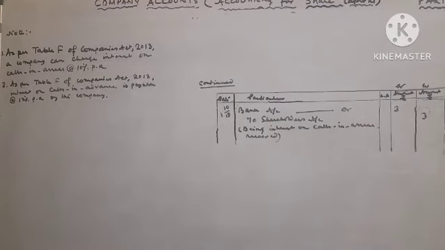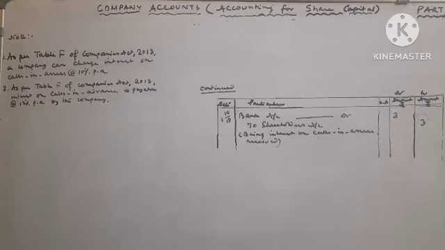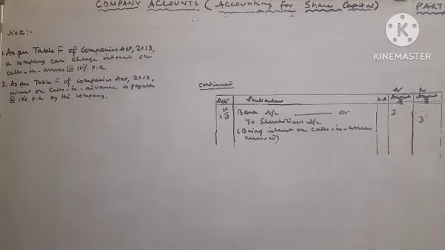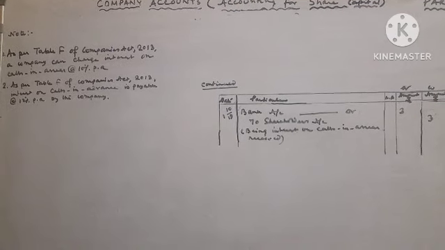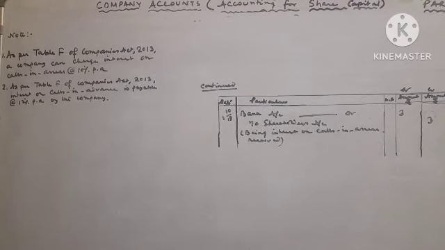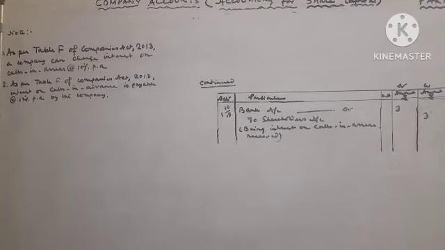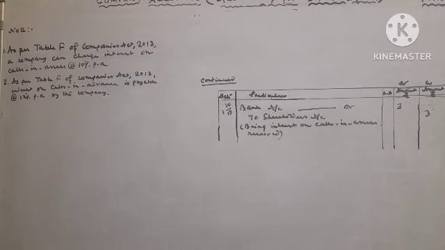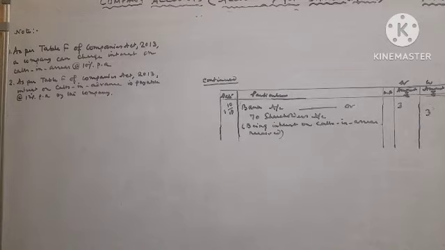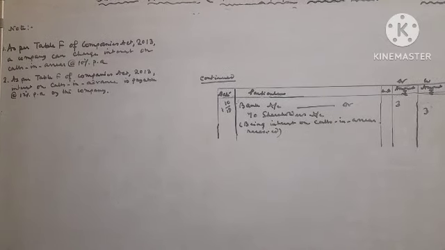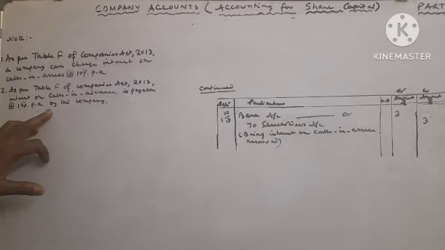Now one note has been given. Number 1, as per Table F of Companies Act 2013, a company can charge interest on calls in arrear at the rate of 10% per annum. Number 2, as per Table F of Companies Act 2013, interest on calls in advance is payable at the rate of 12% per annum by the company.